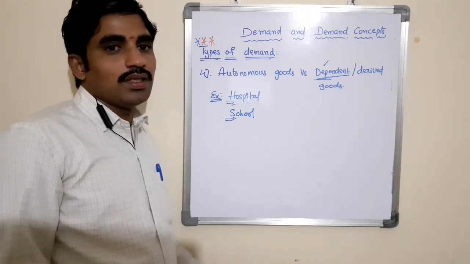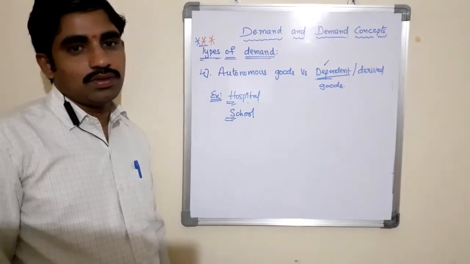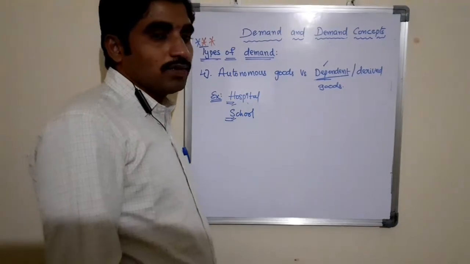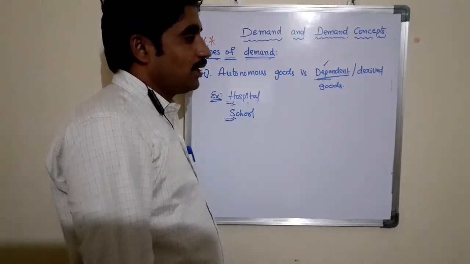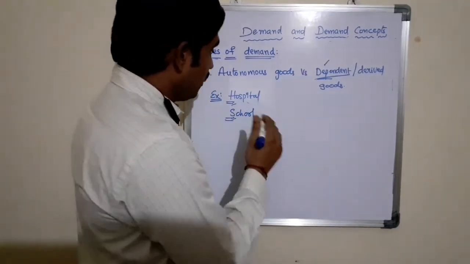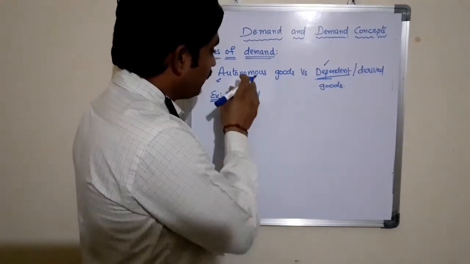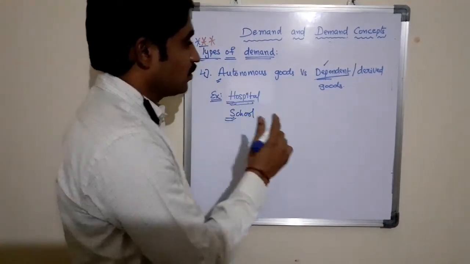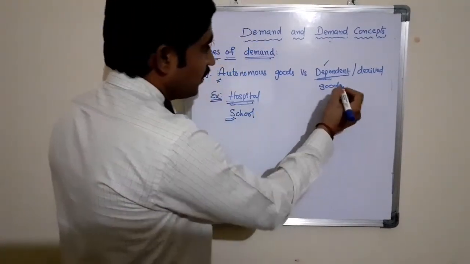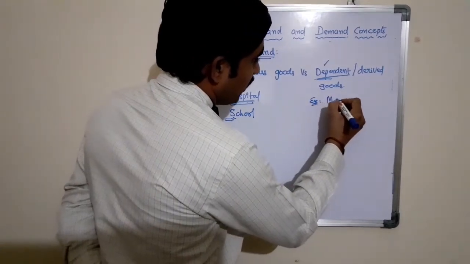So all these are interdependent, nothing but dependent goods, and the demand for this type of goods is said to be dependent goods demand. Here let us take an example. If a hospital is an autonomous good, the demand for this hospital is autonomous goods demand, and dependent is medical shops.